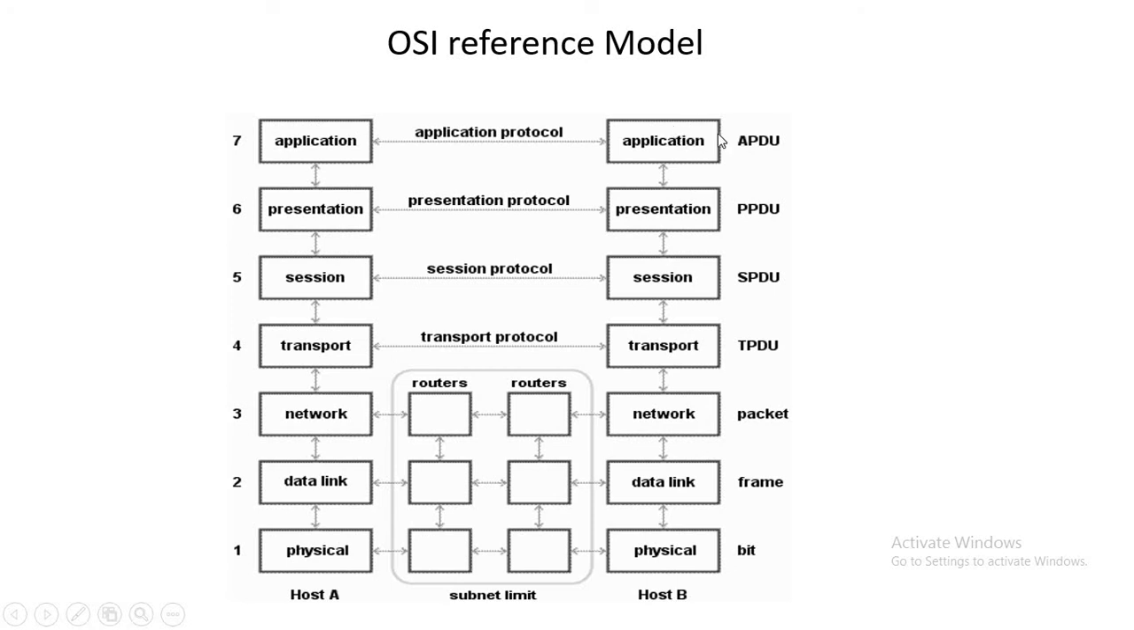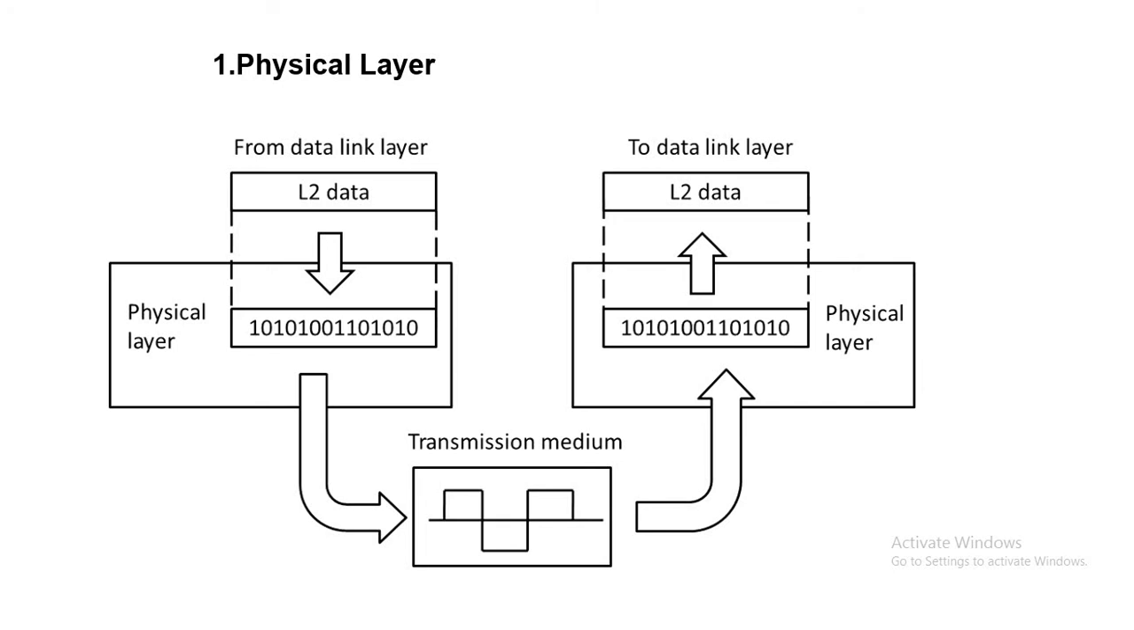Same thing again, the receiver will receive that data from the application layer. So that is how communication takes place through the OSI model. So let's see in detail each layer one by one. The first one is the physical layer.